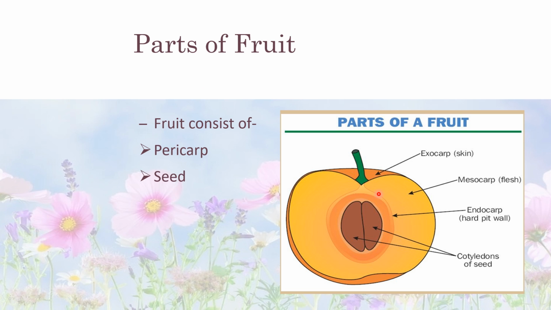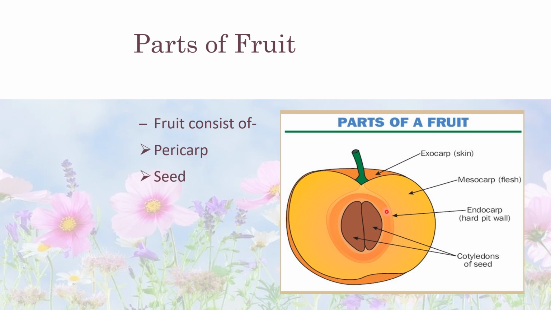The pericarp has three parts. First one is the exocarp. Exocarp is also known as epicarp. It is the outer thin covering of the fruit. Then the mesocarp. It is the fleshy middle layer of the fruit. Then the endocarp. It is the inner hard part of the fruit.